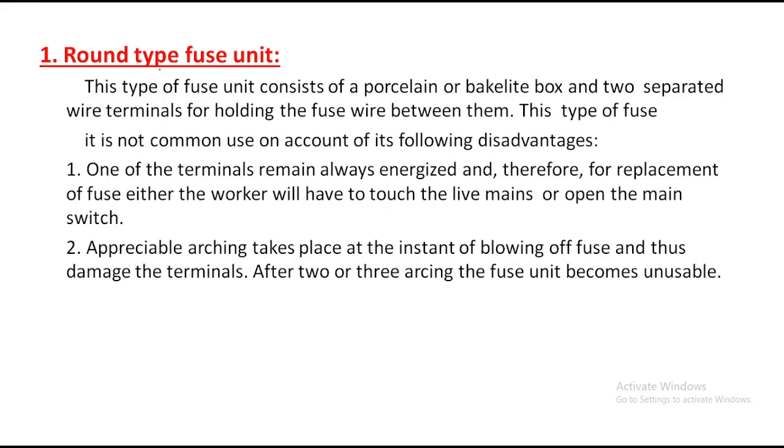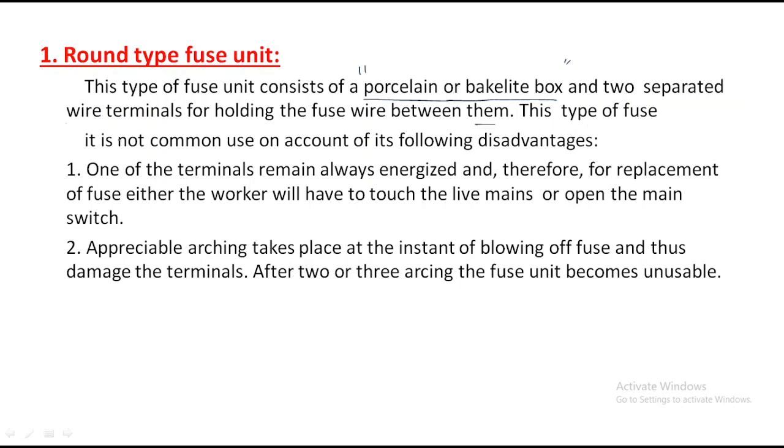The first is the round type fuse unit. This type of fuse unit consists of a porcelain or bakelite box and two separate terminals for holding the fuse wire between them.